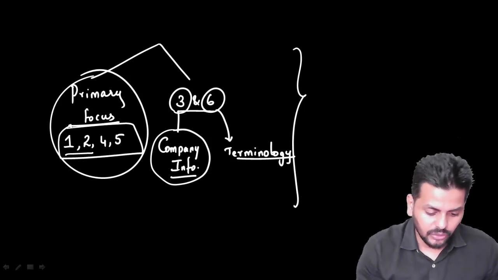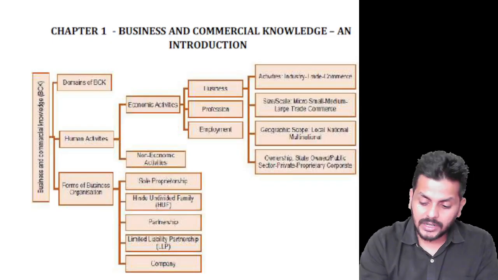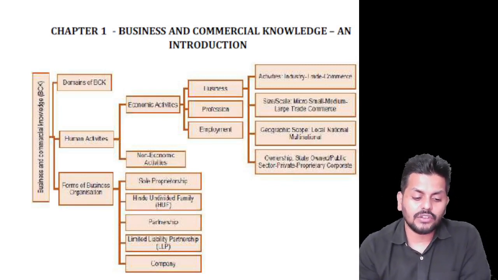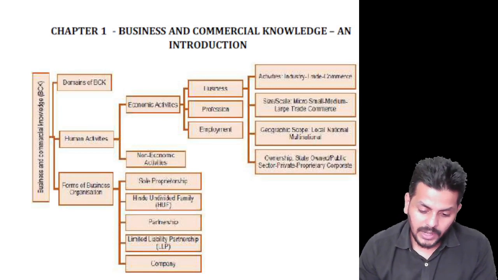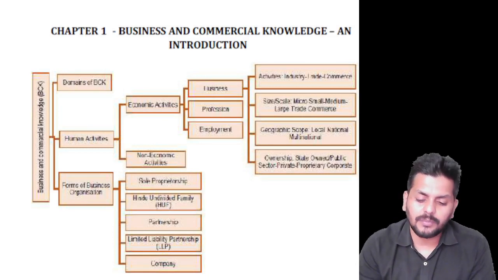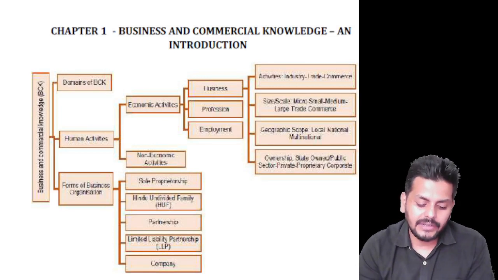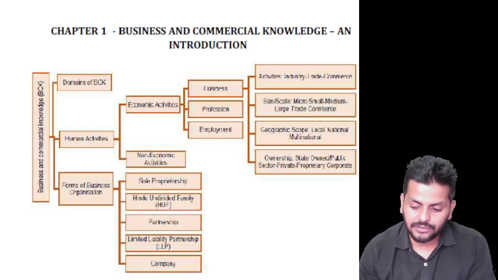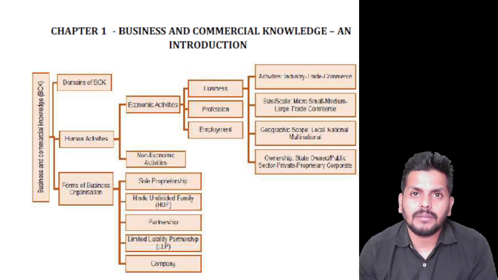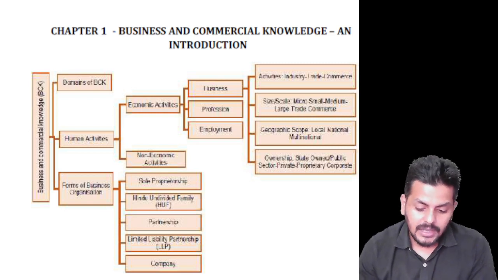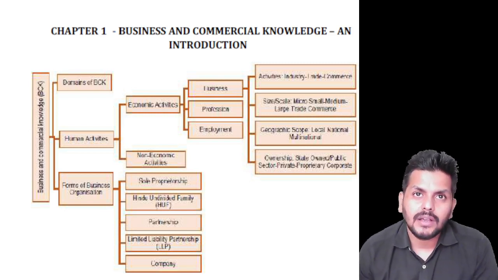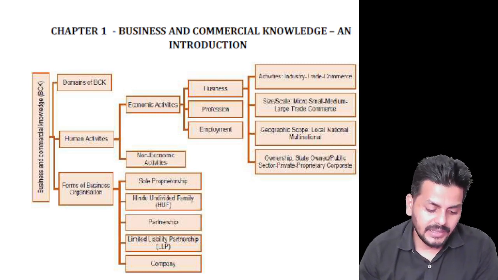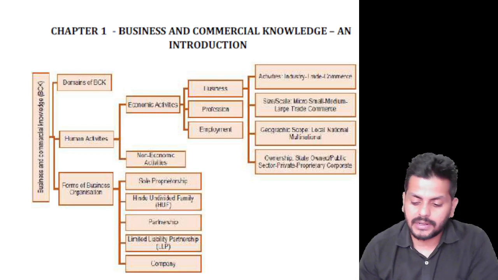Getting back to this story here, if you can have a quick and broad outlook of chapter 1, which is the business and commercial knowledge part 1, you have various domains of BCK, and human activities being classified into economic and non-economic activities: something that makes money, something that does not make money, something that can be done as a hobby, or something that is done for fun or recreation, right? And then the various forms of business organizations.